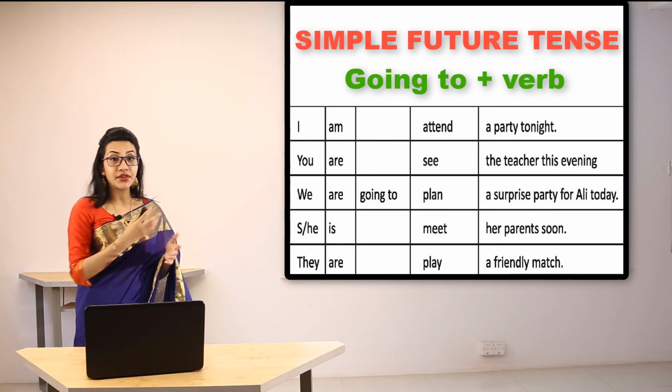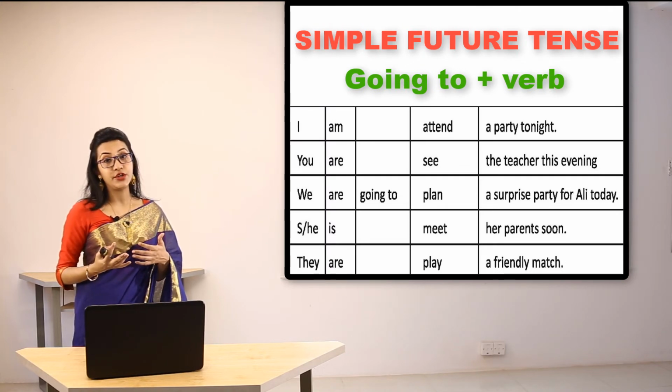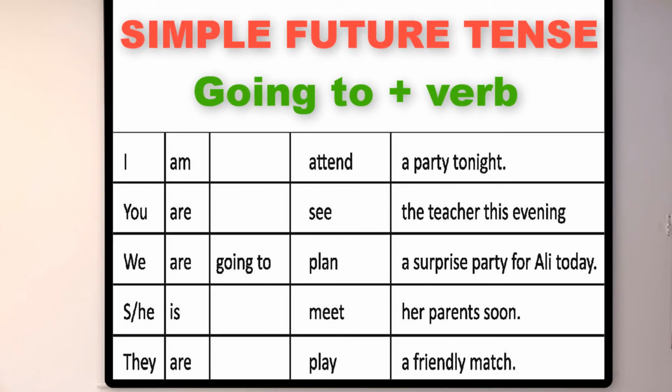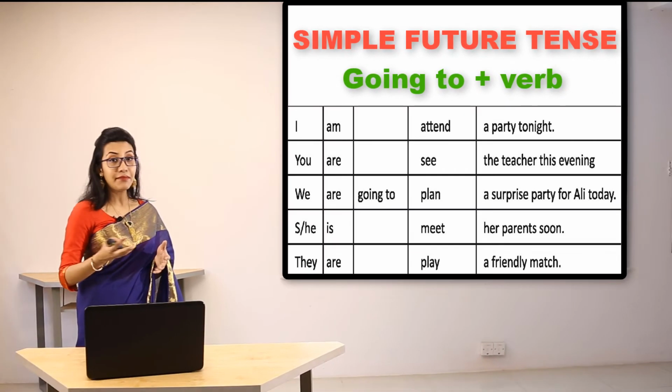So here are some other examples of how you can use going to in simple future tense. I am going to attend a party tonight. You are going to see the teacher this evening. We are going to plan a surprise party for Ali today. She is going to meet her parents soon and they are going to play a friendly match.